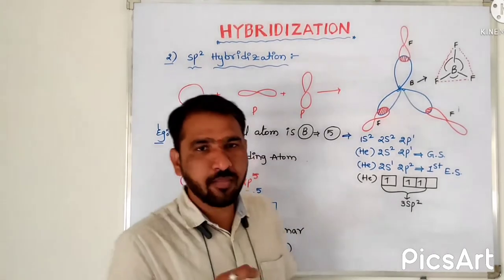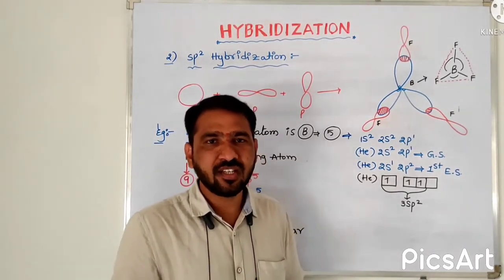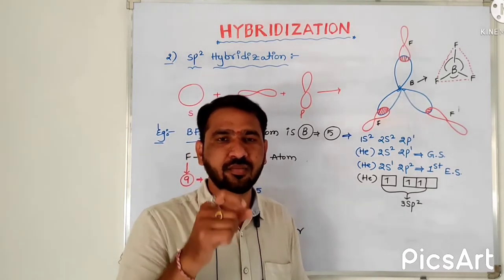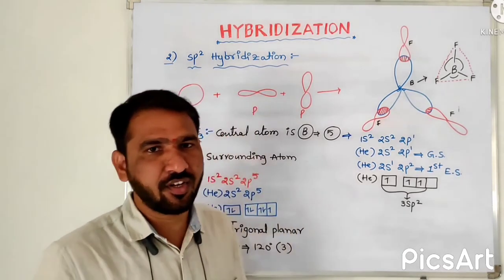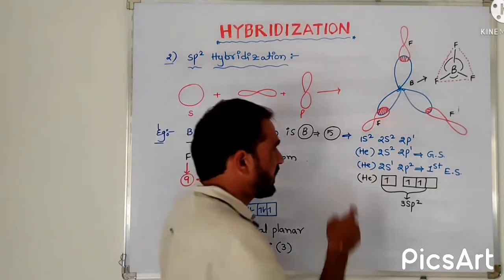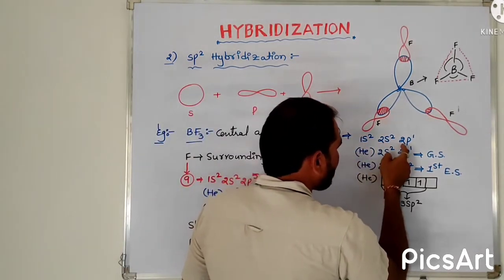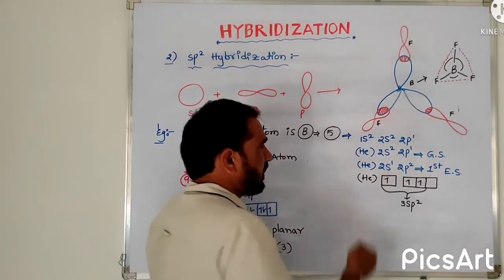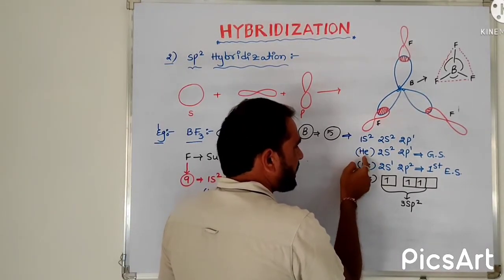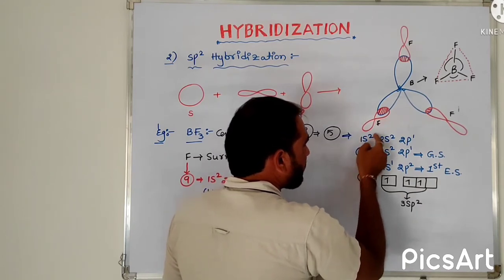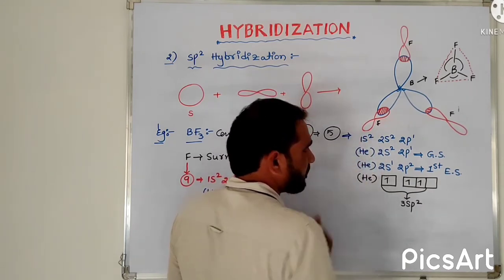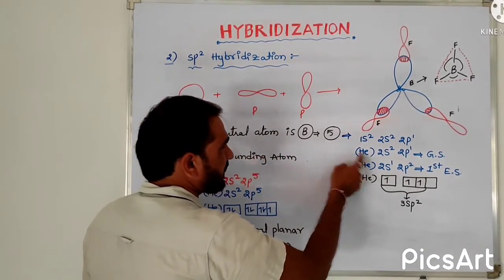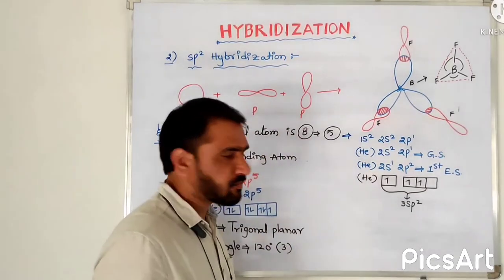This is the complete electronic configuration. But to get the hybridization, we need to take the valence electronic configuration, which is derived from the simplified electronic configuration of the central atom. Here 1s2, 2s2, 2p1 is the complete electronic configuration of boron. In the second one, this 1s2 is compressed by taking helium, the noble gas element before boron.